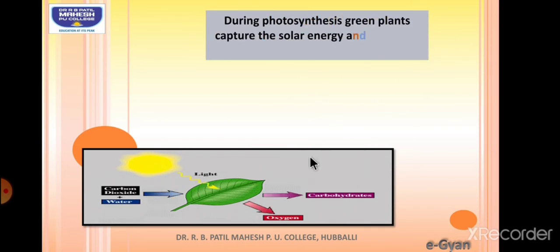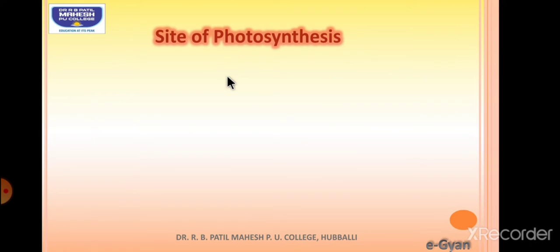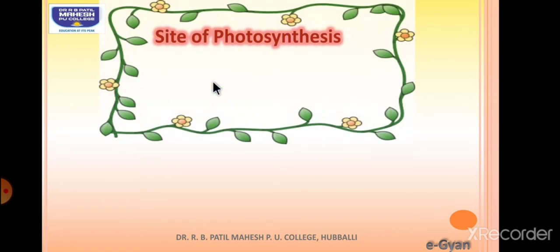So during photosynthesis, see this picture carefully. What happens? The green plants are going to capture the sunlight, and that sunlight will be converted into food, and that is called a carbohydrate. Okay, so now the question is where this fantastic phenomenon is taking place. This phenomenon is taking place inside the chloroplast.